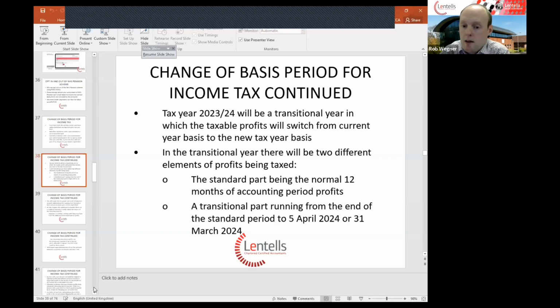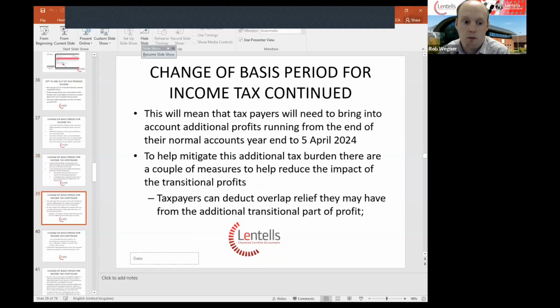Effectively, this means that in the year to the 5th of April 2024, which is the transitional year, taxpayers will need to bring additional profits into their tax returns over and above what they would normally do, because they will be taxed on an extended period.